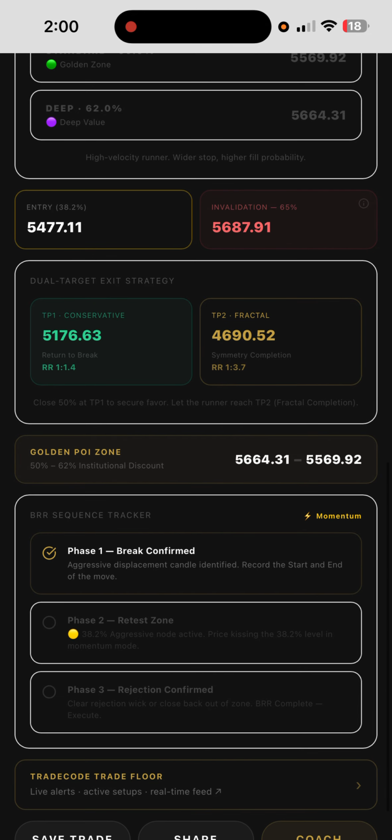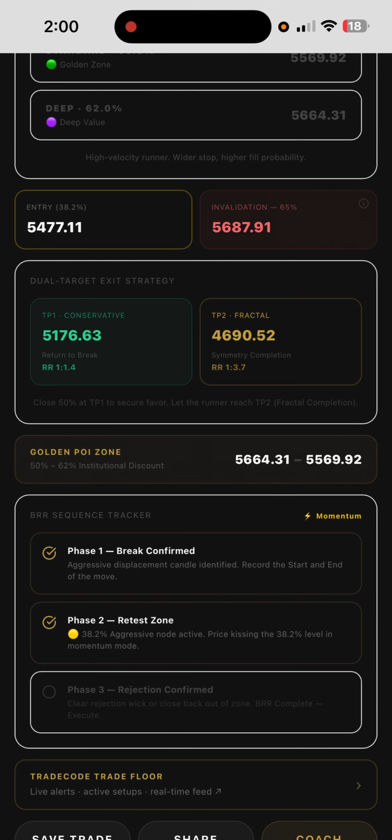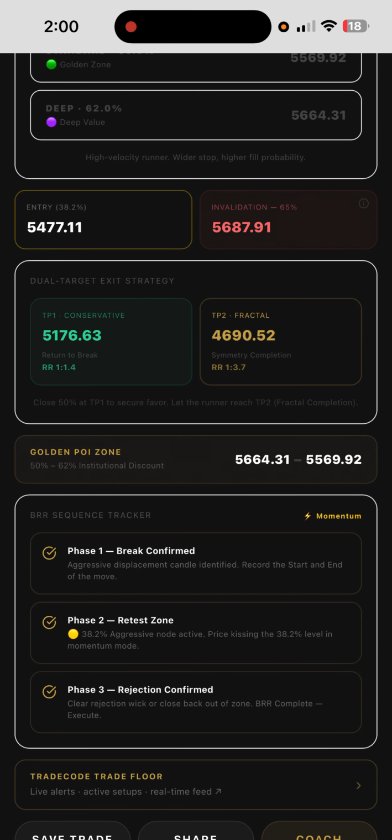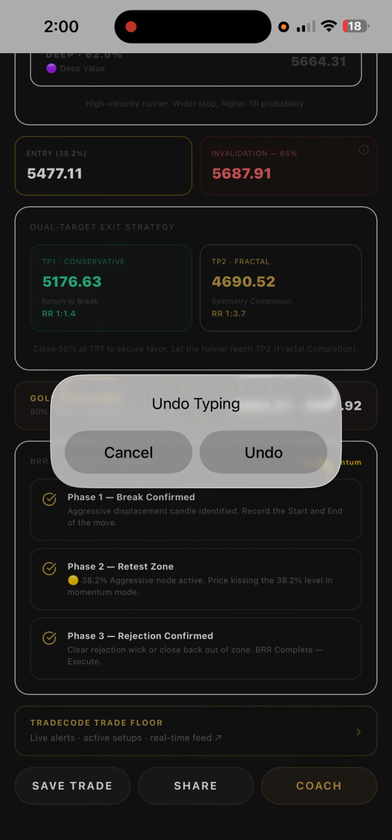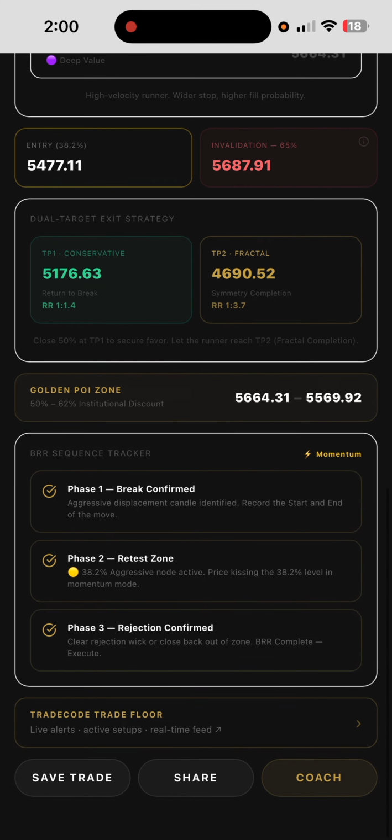We also have the BRR sequence tracker, which is going to give you a phase 1, a phase 2, and a phase 3. And you just press them as you go. So you trade as you go using the engine, looking at your chart. You know exactly where you are in the market.